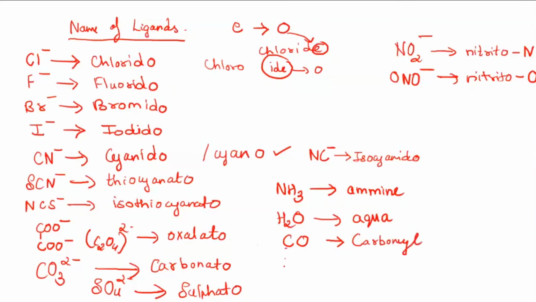Then NH2 CH2 CH2 NH2, which can also be given in this form, en, is ethane-1,2-diamine. You can even write ethylenediamine, but most of the time they use this, so you better use what they are using in NCERT.